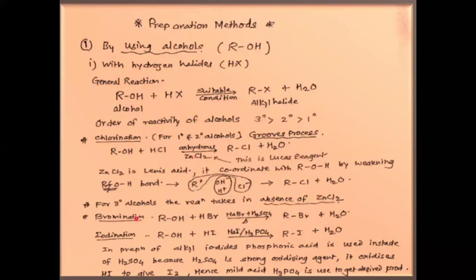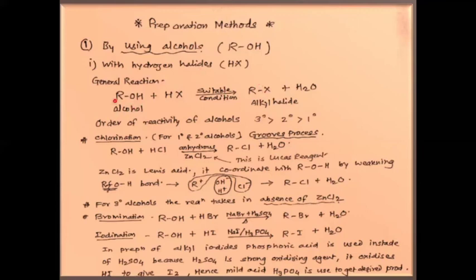For bromination, sodium bromide and H2SO4 along with alcohol are heated, and for iodination, alcohol is treated with NaI and mild acid phosphoric acid H3PO4. Now here in this slide, the general reactions using general alcohols and general hydrogen halides are given. So by taking any suitable example, you can obtain the corresponding alkyl halide.